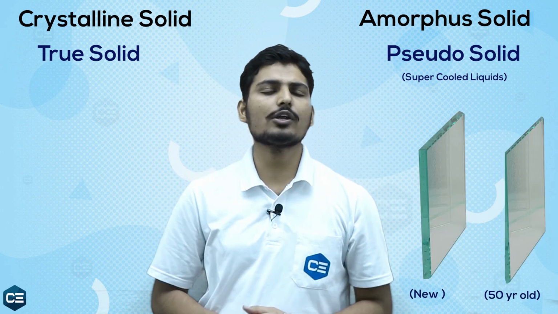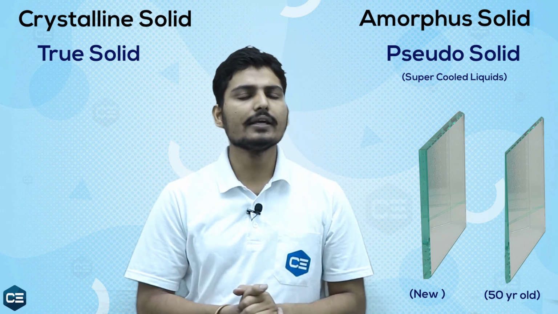As you see, the glass in the windows of old houses is thin at the upper side and thick at the lower side, because in 20 or 30 or 50 years the glass flows down because of gravity.